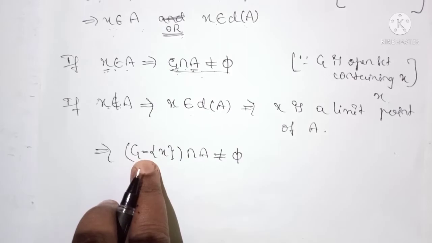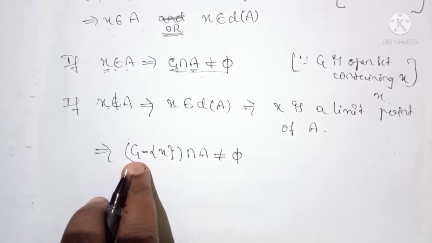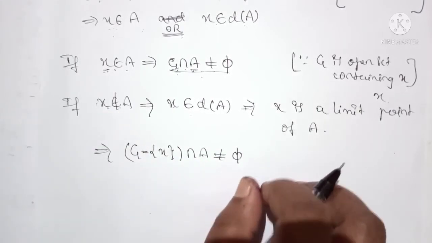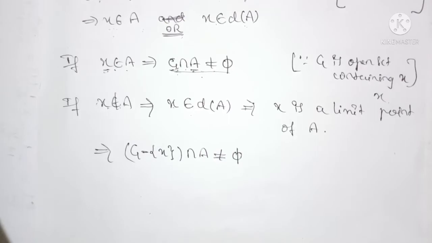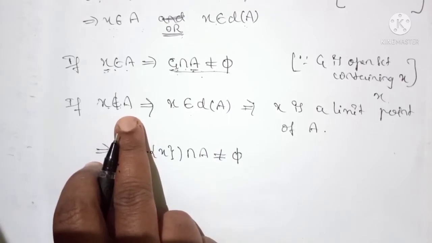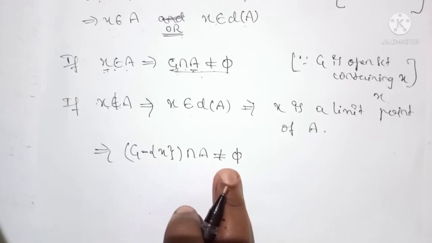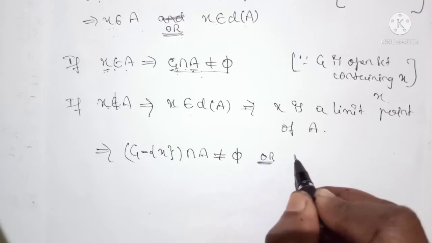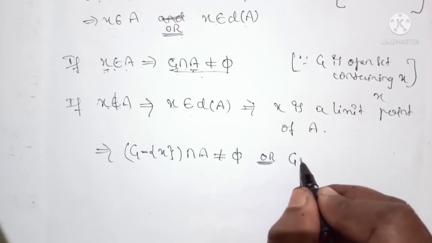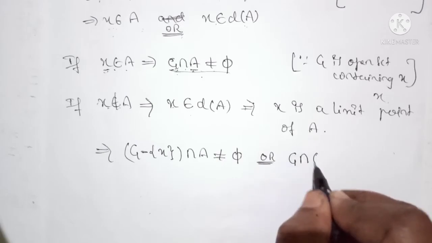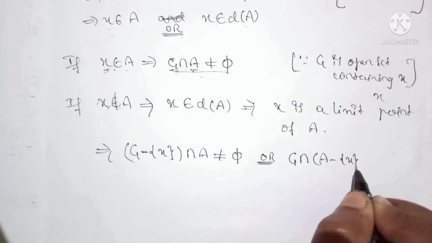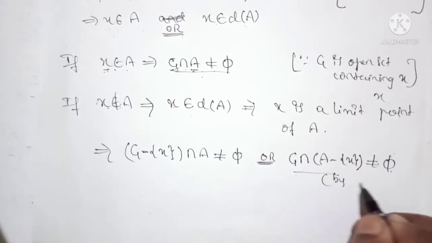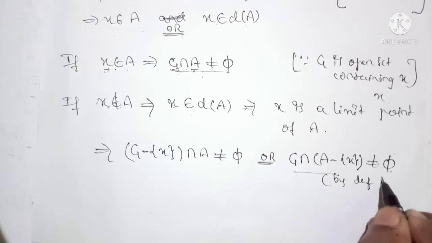Even if I remove this X from G, the intersection with A is not equal to the null set, because X is a limit point. So since X does not belong to A, even if I remove it, we still get not equal to the null set. If you are getting confusion, you can write it as G intersection A minus X, by the definition of limit point.